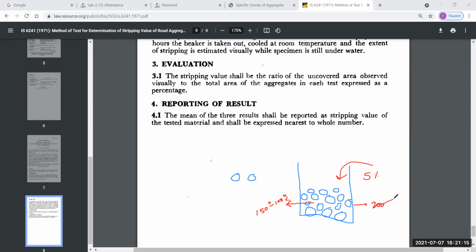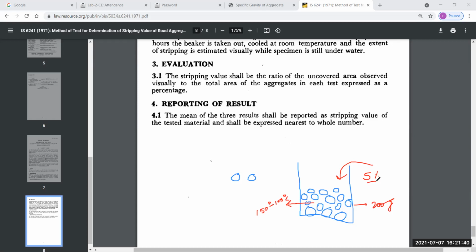So basically we use 200 gram of aggregate, we put 5% binder in that aggregate, we heat this aggregate at a temperature of 160 degrees Celsius and 110 degrees Celsius if it is used for bituminous construction. If tar is used, we just heat this aggregate at a temperature of 110 degrees Celsius.